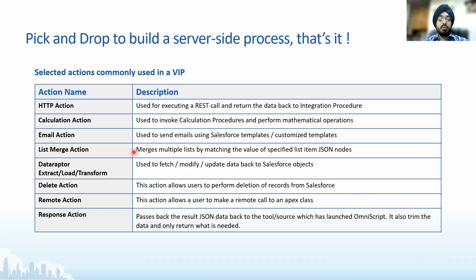Let's say you have 5 contracts which have expired, and you want to delete them now. You would have to go and configure a batch that picks up those 5 records every day. But with this IP, you can quickly pull those 5 and then one by one put them in a delete action, and that's it. Your job is done.